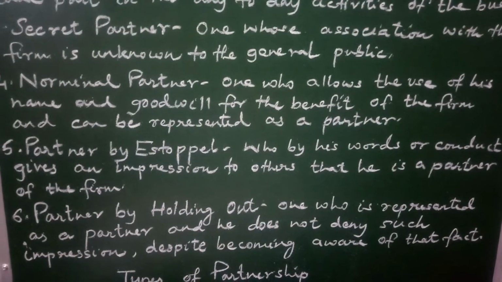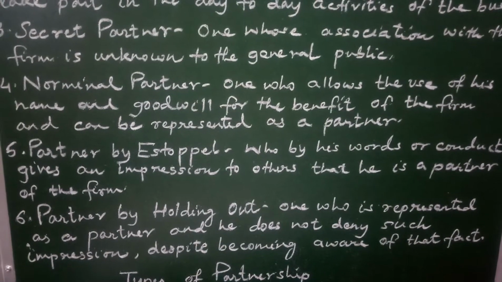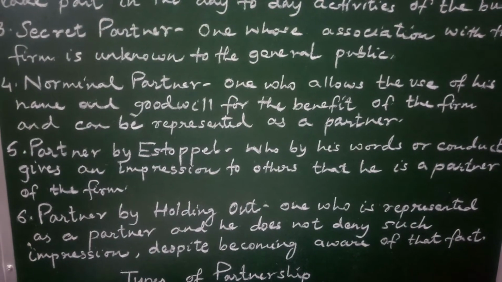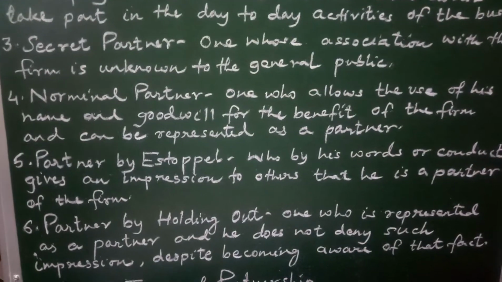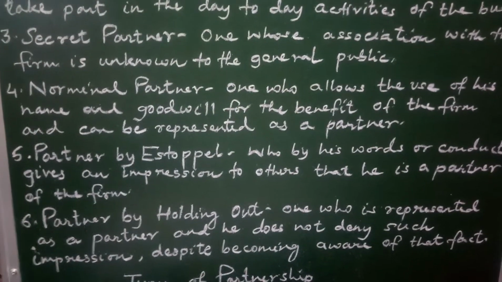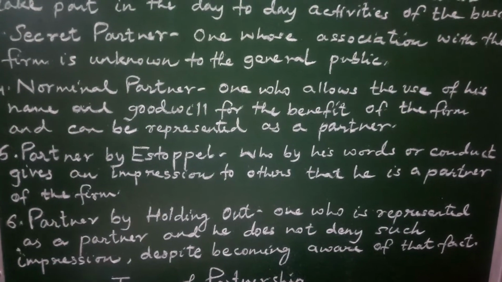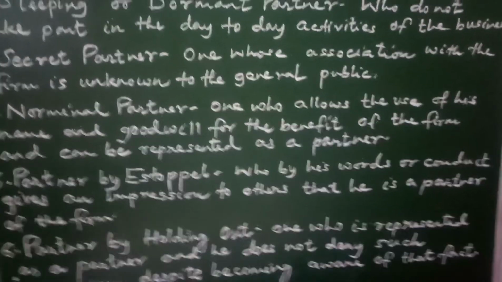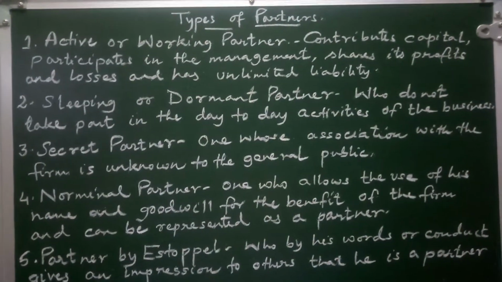Whereas we know he has not contributed any capital. He is not taking part in the management of the business. Neither is he sharing the profits nor the losses of the business. But he will have unlimited liability because in the eyes of the third party, he is a partner. So let us revise this one by one.